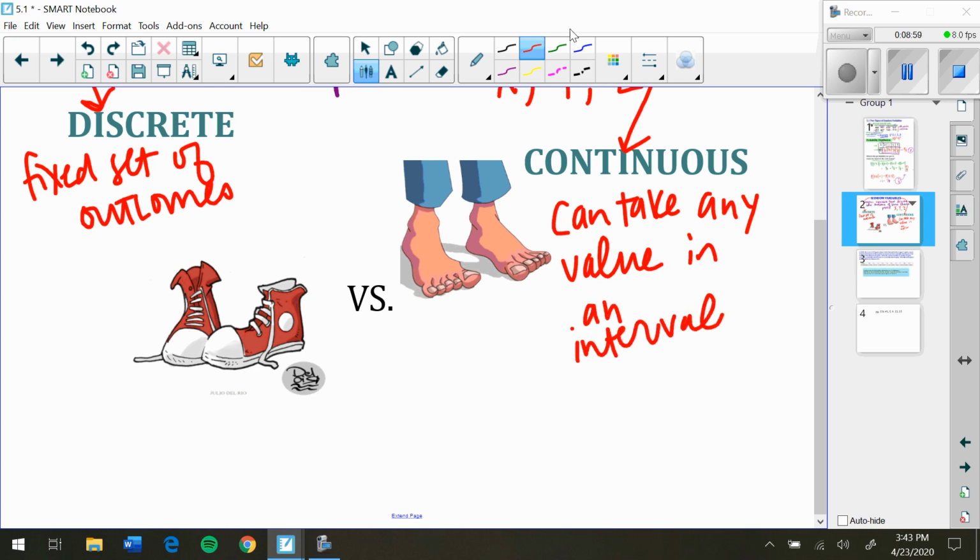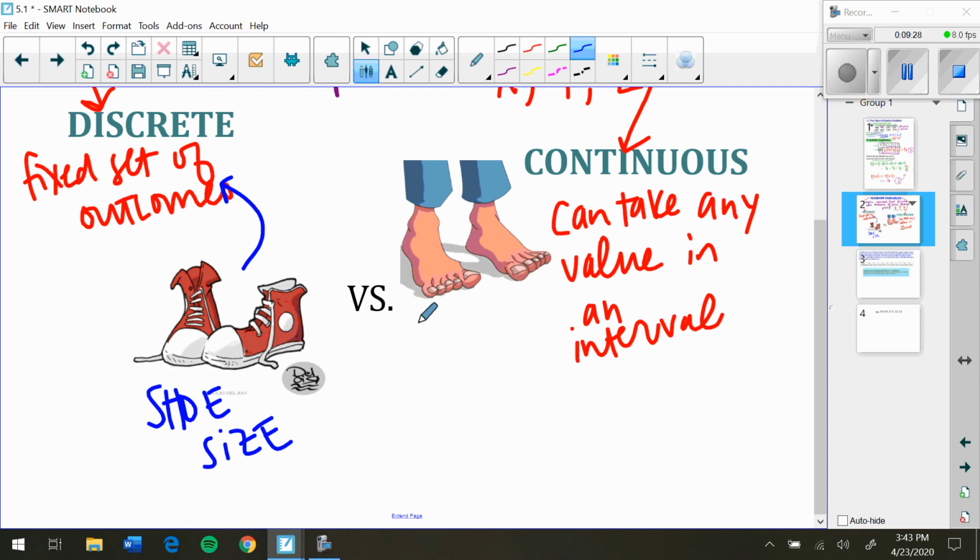So I have this weird little picture here. I've got ugly feet and shoes. So this is talking about shoe size, which would be a discrete random variable. Why? Because shoe sizes come at integers, basically, right? You can have a size 6 shoe or a size 7. I mean, you could have a 6.5, but is there a 6.3 shoe? Oh, that's a tongue twister. Shoe size?